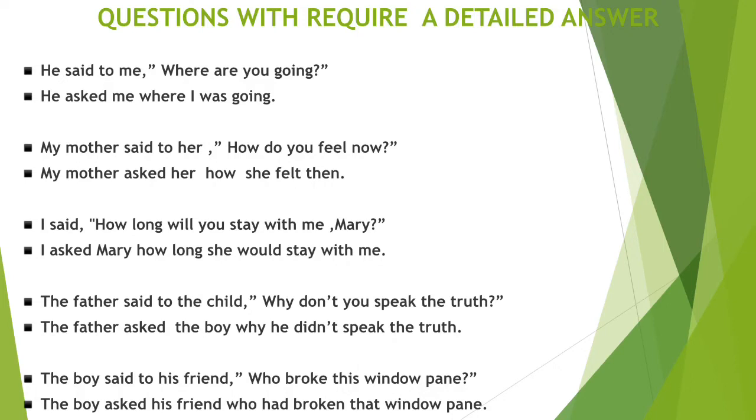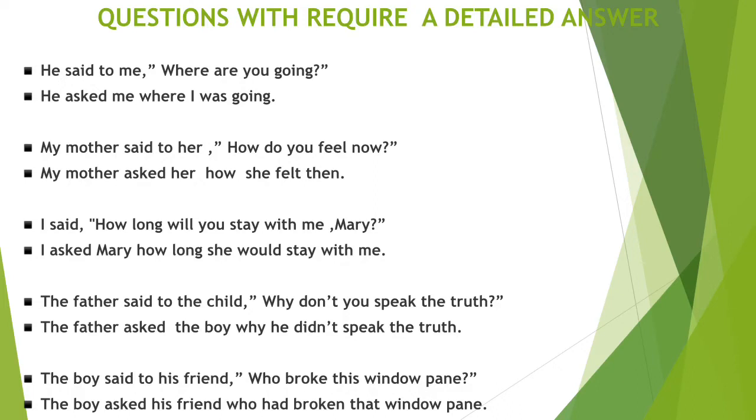The father said to the child, "Why don't you speak the truth?" The father asked the boy, said to changes to asked, why he didn't speak the truth. Now because it is a negative sentence, while converting negative sentence into indirect speech, do not changes to did not. So that's why here we use didn't. He didn't speak the truth.